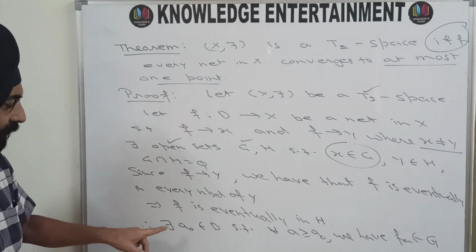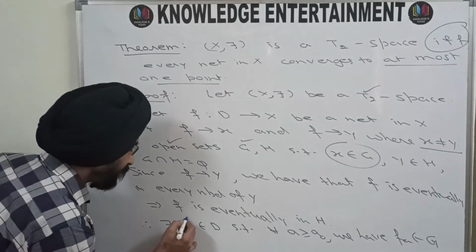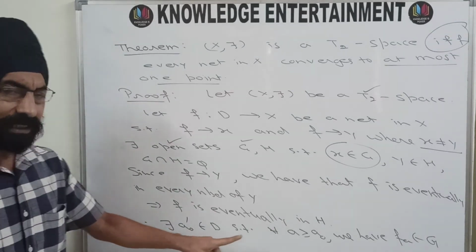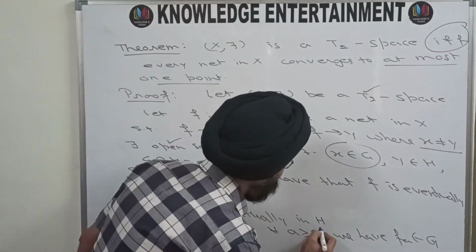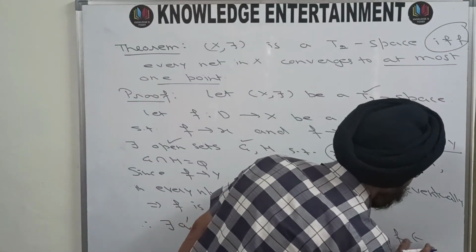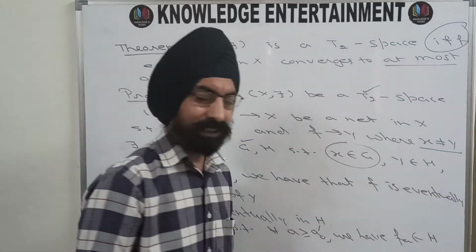That means there will be some A naught dash in D such that whenever A is greater than or equal to A naught dash, we have FA belonging to H.